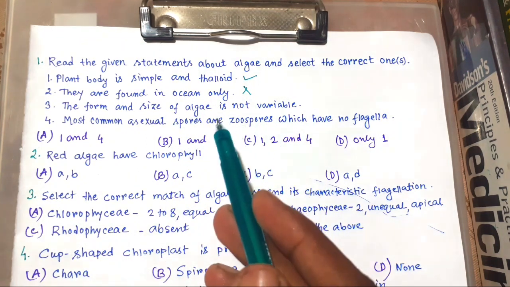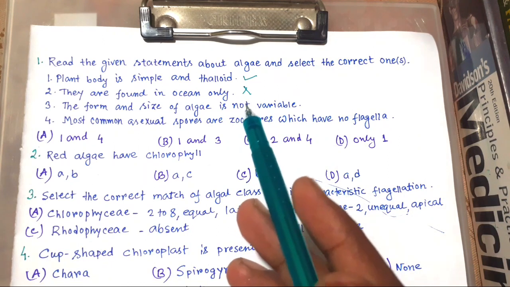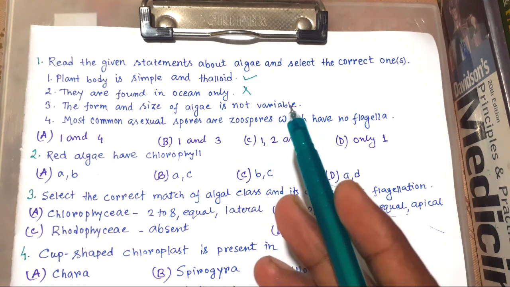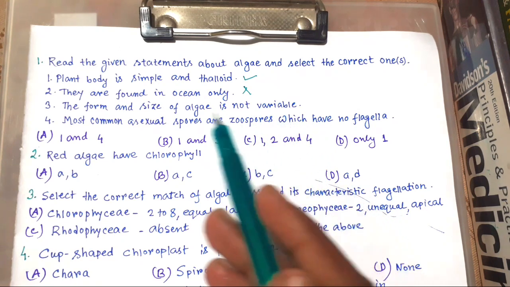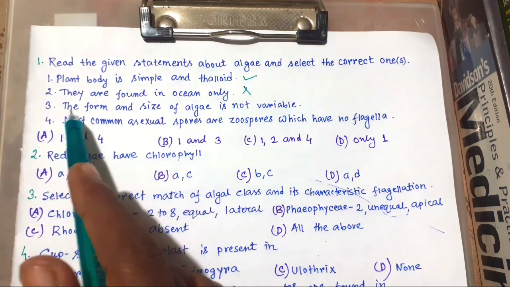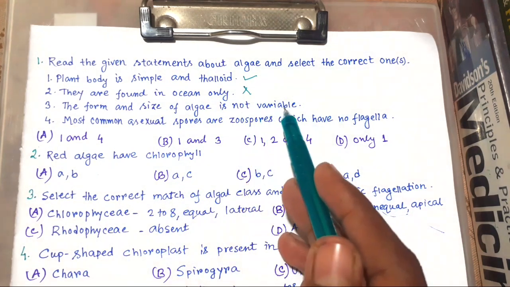They occur in a variety of other habitats also, like soils, woods, moist stones. So this is wrong. Number 3, the form and size of algae is not variable.